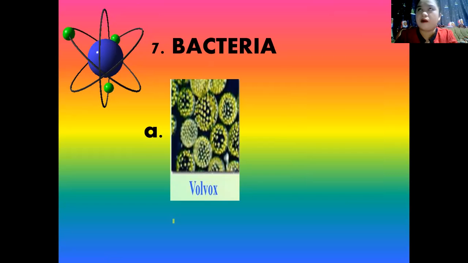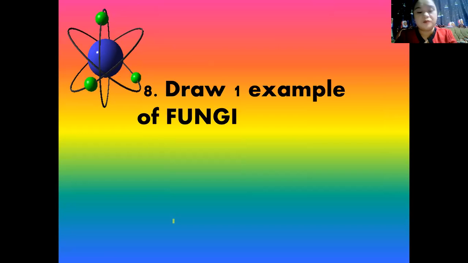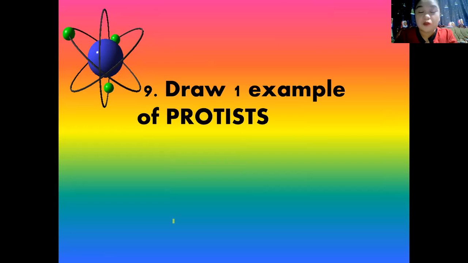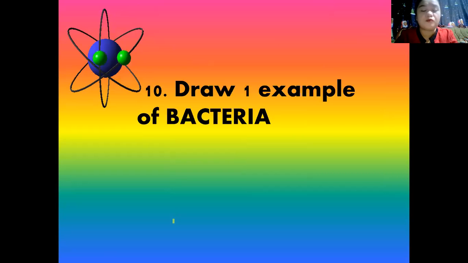So that will be a bonus part. Next, draw one example of a fungi for number eight. And for number nine, draw one example of a protist on your notebook or your whiteboard. Number ten, draw one example of bacteria.